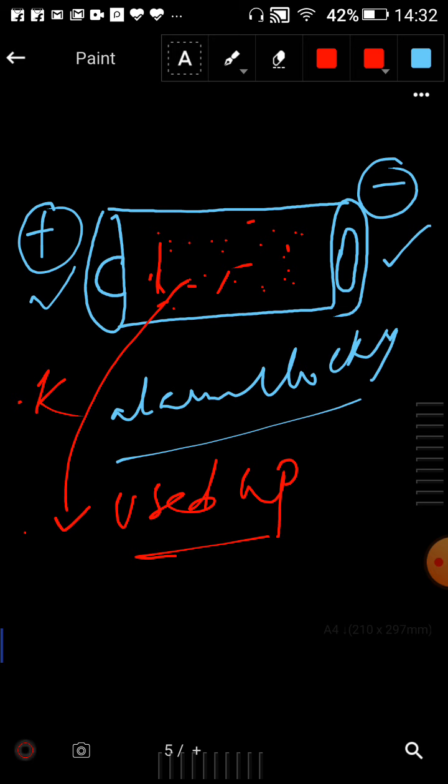The consumption of that chemical leads to the working of the electric cell. Once the chemical is consumed, it stops the working of the electric cell.